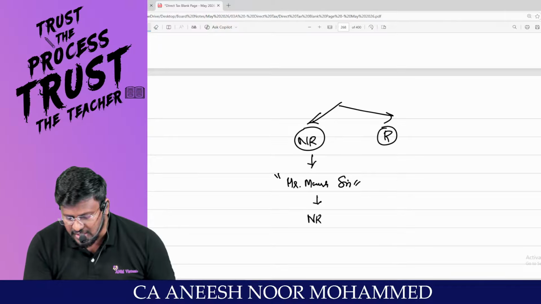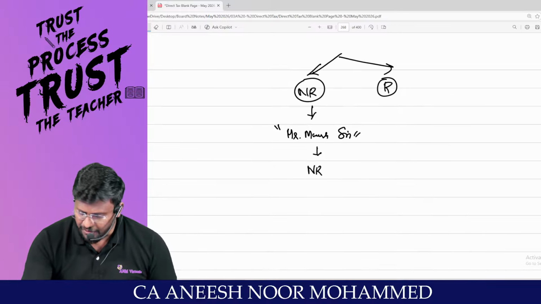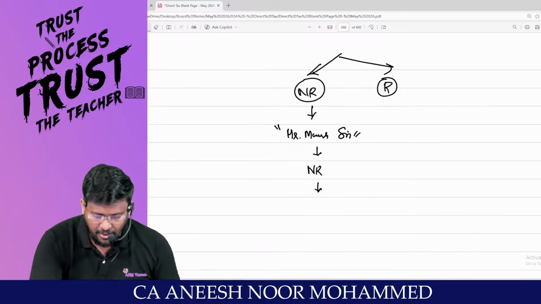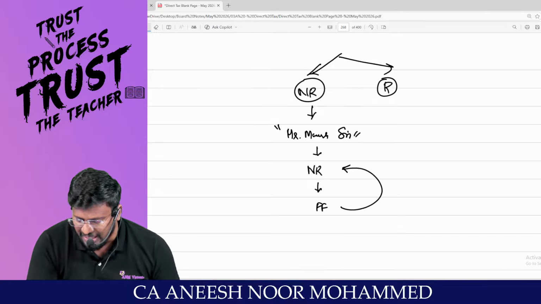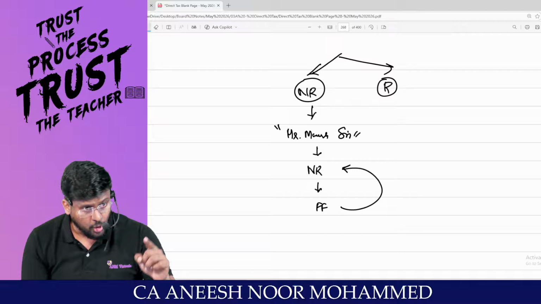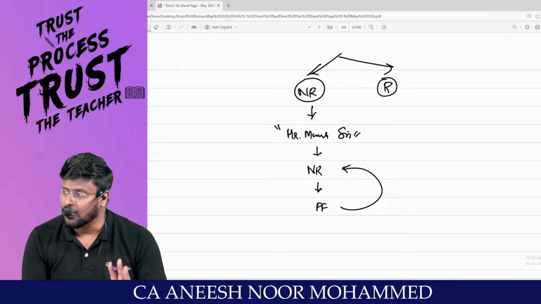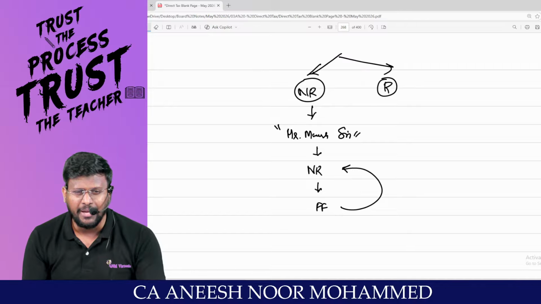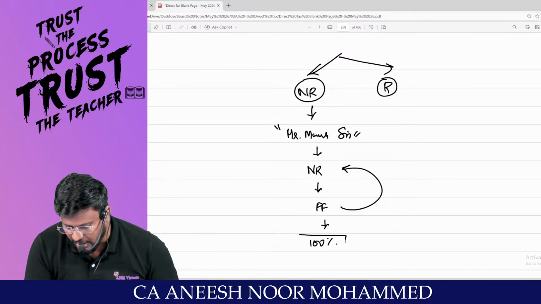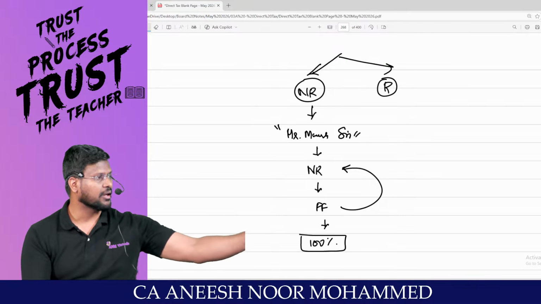He is a non-resident. If the faculty fees has been paid to a non-resident, on which TDS is liable to be deducted, and no TDS has been deducted or deducted TDS has not been paid to the credit of the central government, then 100% of the expenses debited to P&L account should be added back.